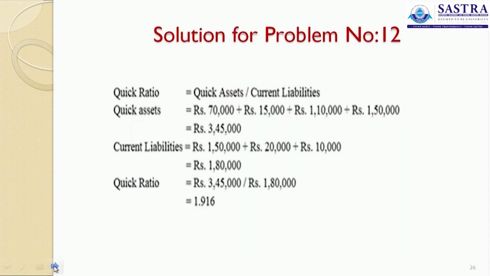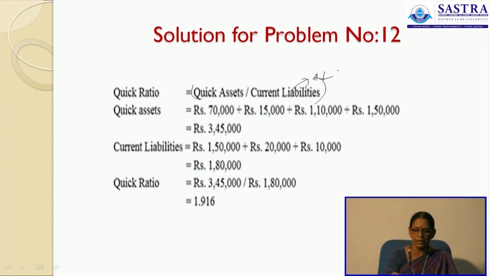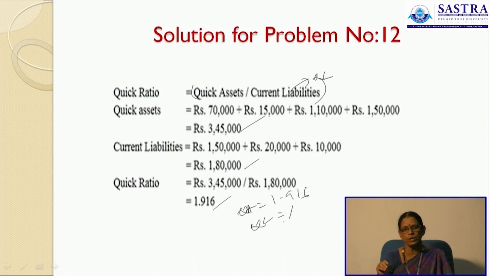See to it, quick assets divided by current liabilities. Sometimes if you are not going to take quick liabilities, we also take the current liabilities. So this can be either way, you can take quick liabilities or your current liabilities. Here they have taken current liabilities. So 3,45,000 is your quick assets, current liabilities is 1,80,000, so the quick ratio is 1.96. That is, your quick asset is 1.96, your quick liability is 1. So for every one quick liability, you will get 1.96.